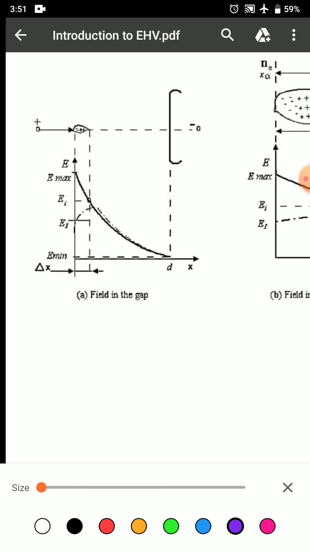When we talk about the positive point plane electrode configuration, beyond a short distance del x, the field intensity falls below the minimum field required for partial breakdown, that is EI.